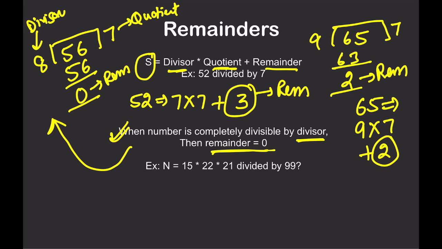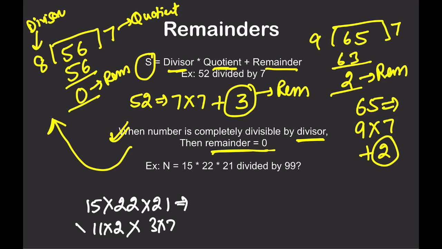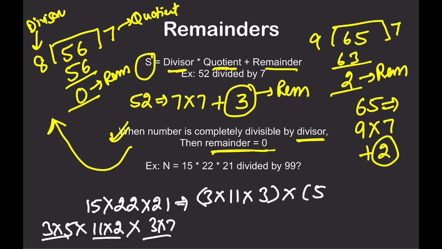15 into 22 into 21. Can I write 21 as 3 into 7? Can I write 22 as 11 into 2? Can I write 15 as 3 into 5? Right? 3 into 5 into 11 into 2 into 3 into 7. This is another way of writing these numbers. So I am taking 3, 11 and 3 together, and multiplying the remaining portion, that is 5, 2 and 7.